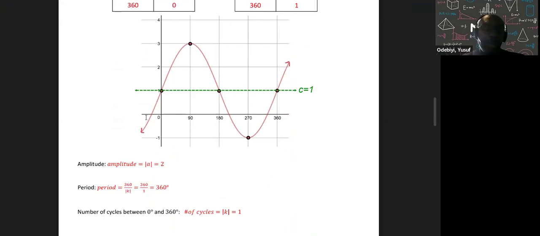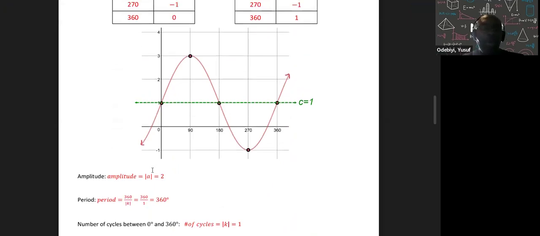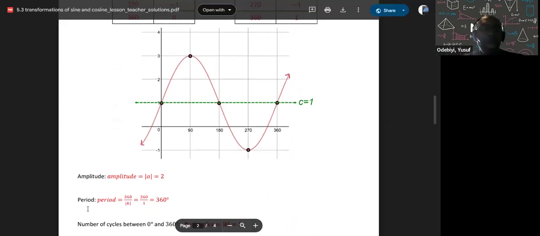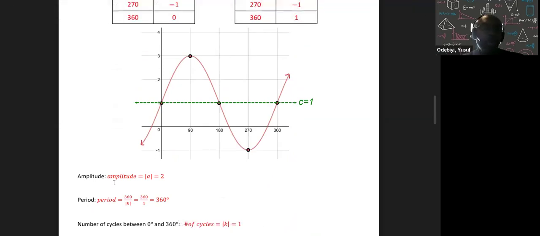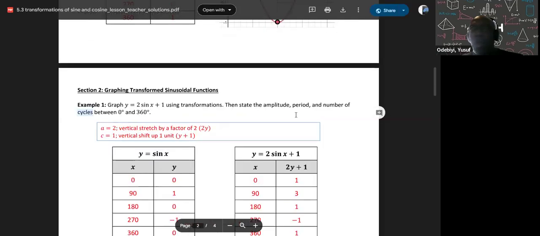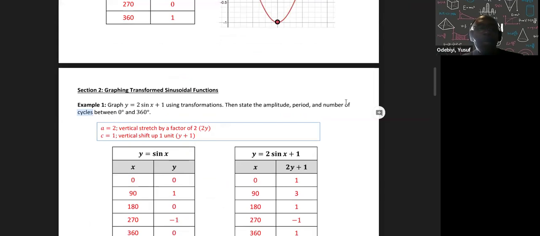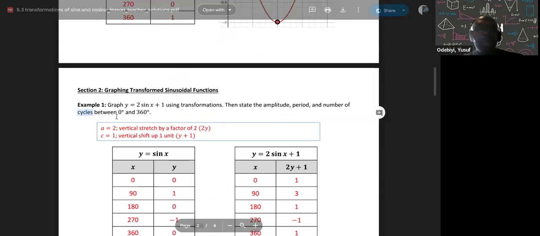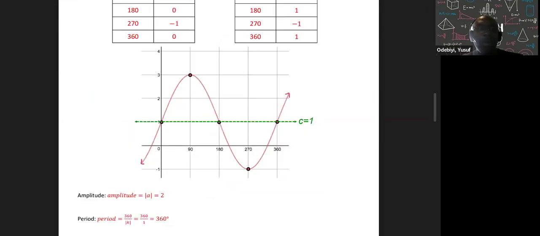Let's look at our amplitude, which is our A, which is 2. Our period is 360. It's going to ask the question, what's the amplitude? What's the period? And the number of cycles between 0 and 360.